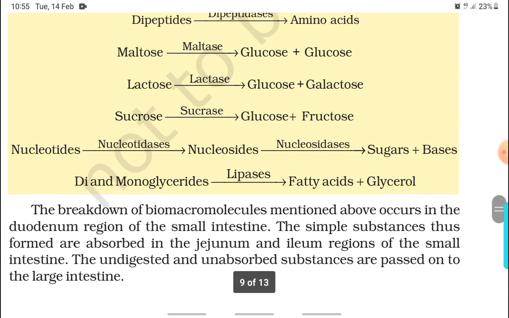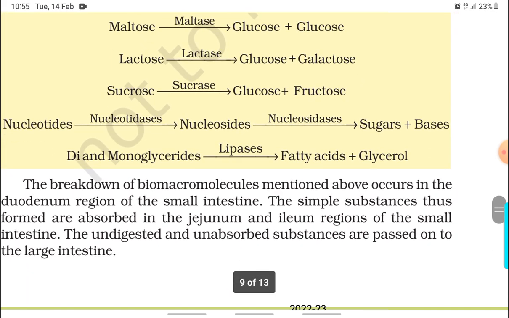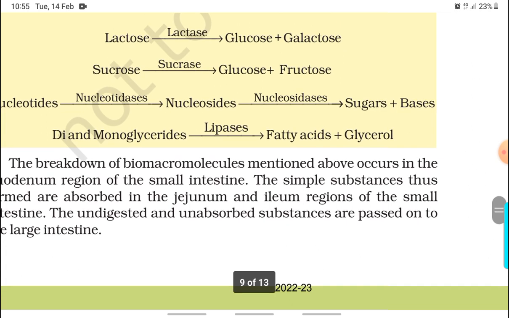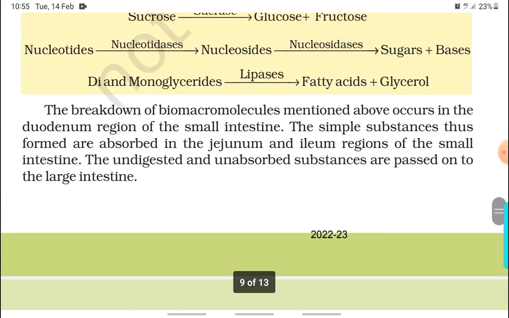Nucleotides in the presence of nucleotidases give nucleosides. Nucleosides in the presence of nucleosidases give sugar plus bases. Di- and monoglycerides in the presence of lipases provide fatty acids plus glycerol.